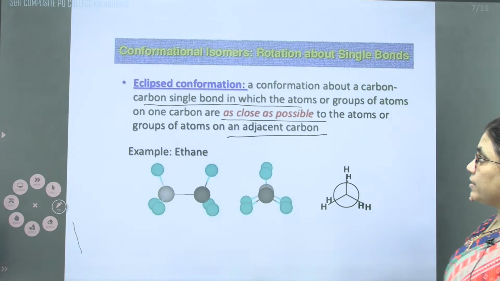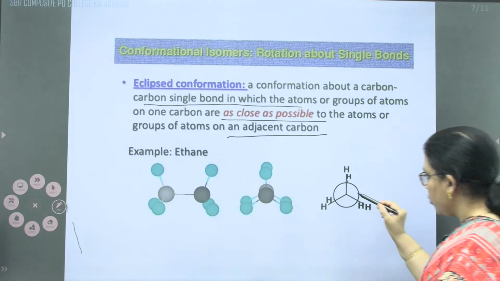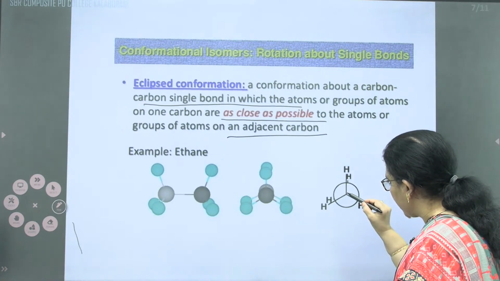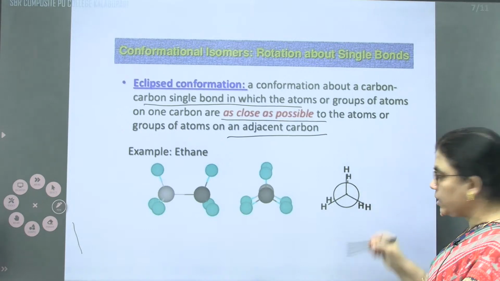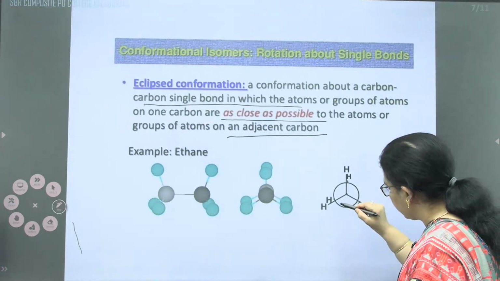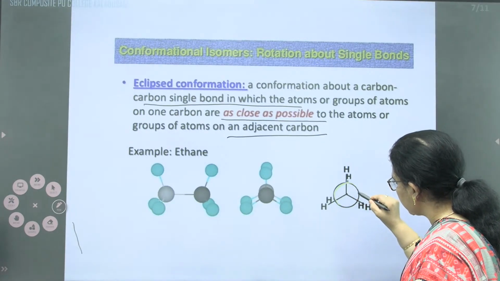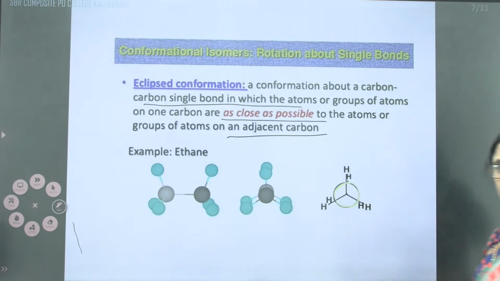I'm representing here the Newman projection formula. This is one carbon containing 3 hydrogen, and this is another carbon, the round one, also containing 3 hydrogen.